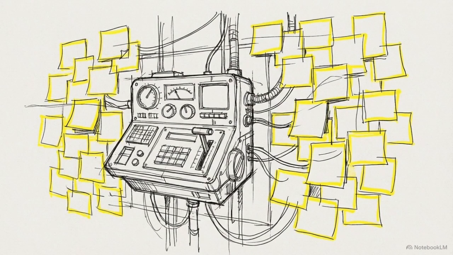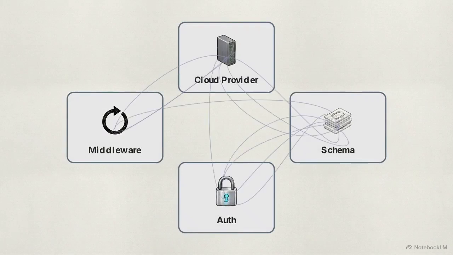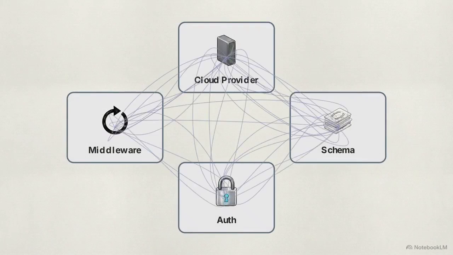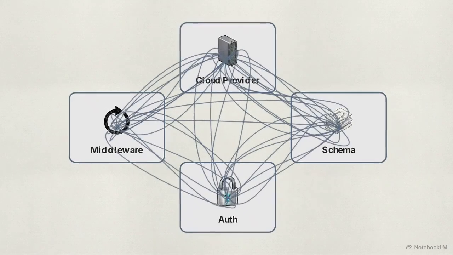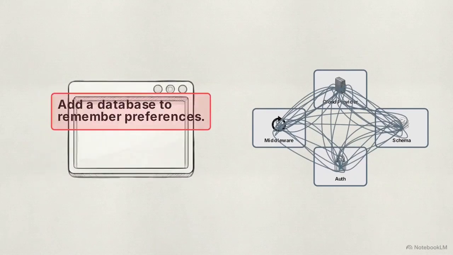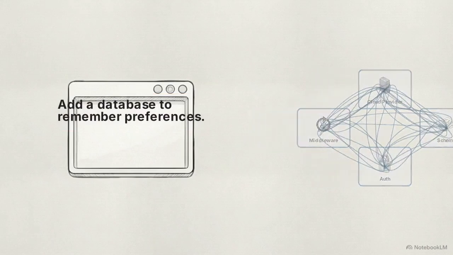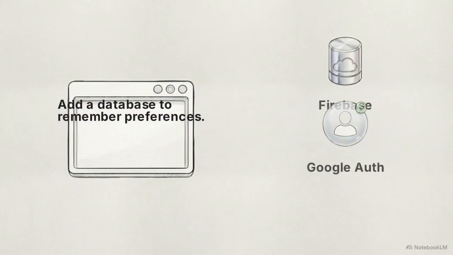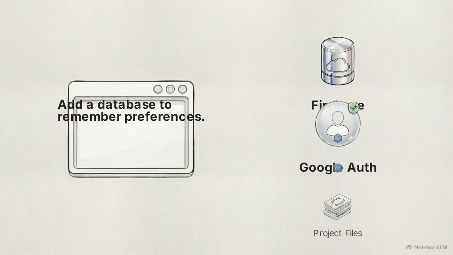In a traditional workflow, satisfying that request involves significant developer friction. It requires selecting a cloud provider, establishing schema rules, authenticating user sessions, and writing the middleware to pass data between the front end and the new backend. The AI IDE intercepts the plain text request, generating the exact infrastructure on the right. It selects Firebase and Google Auth, dropping configuration modules into the project files. This sequence executes in seconds, replacing entire engineering sprints.